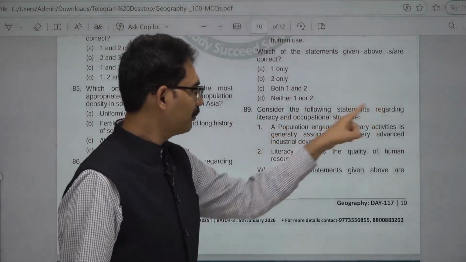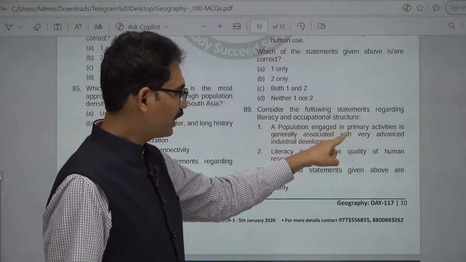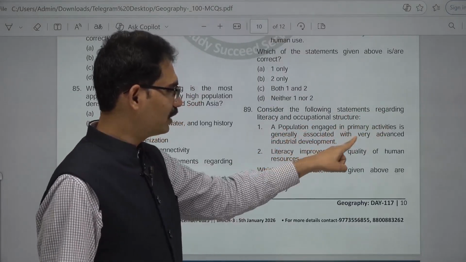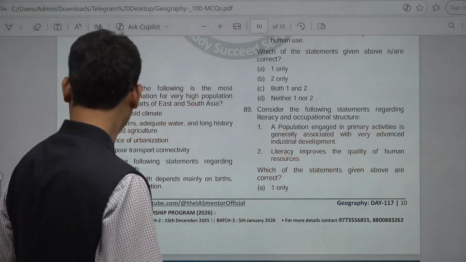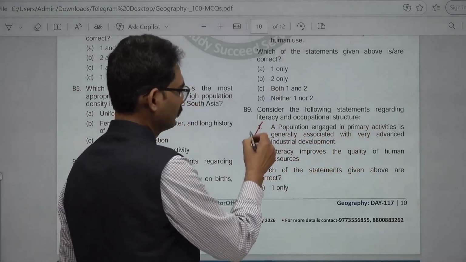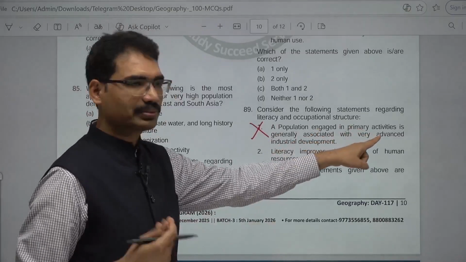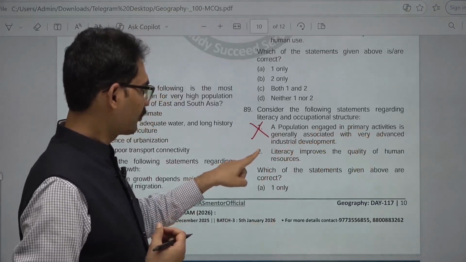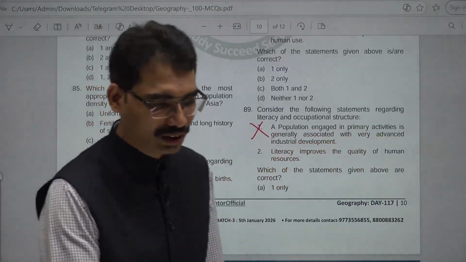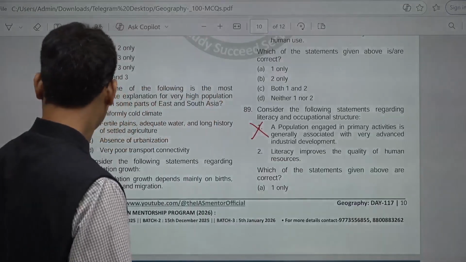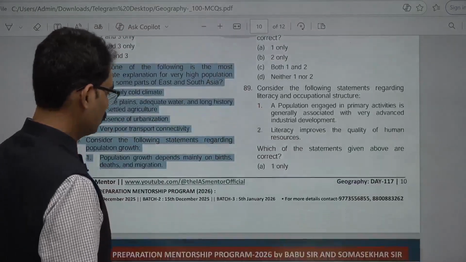Consider the following statements regarding literacy and occupational structure. A population engaged in primary activities is generally associated with very advanced industrial development. No, they are less advanced. Primary activities means agriculture, less advanced. Literacy improves the quality of human resources. Definitely, it improves the human resource quality. 2 is the answer.